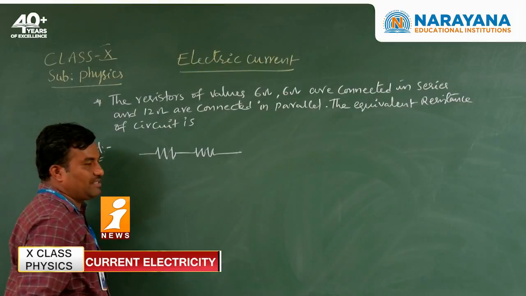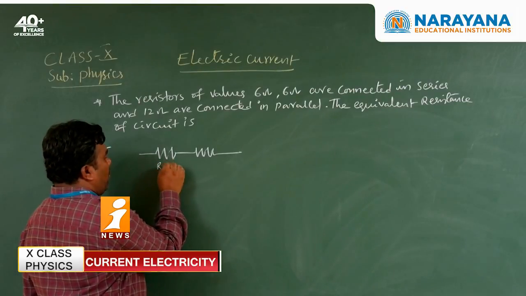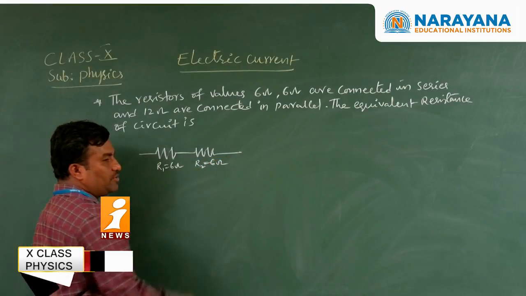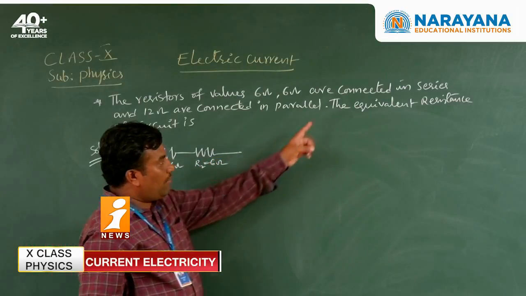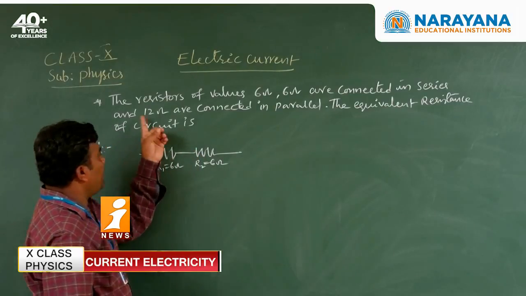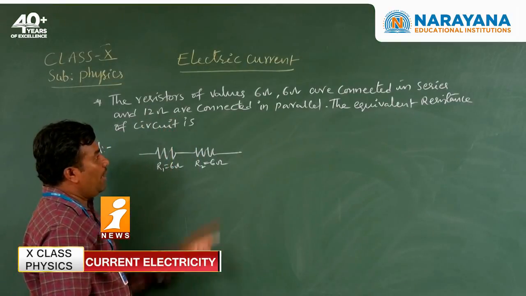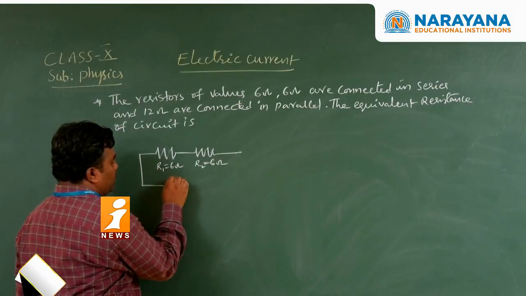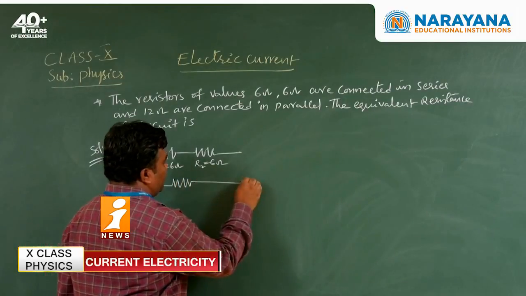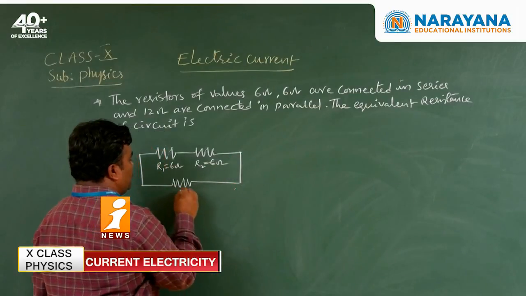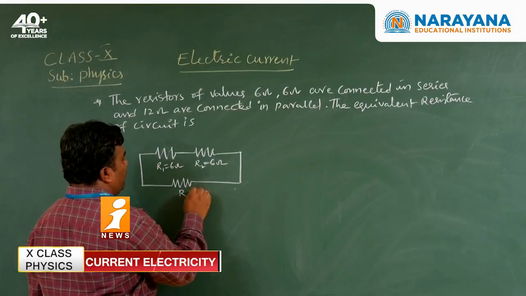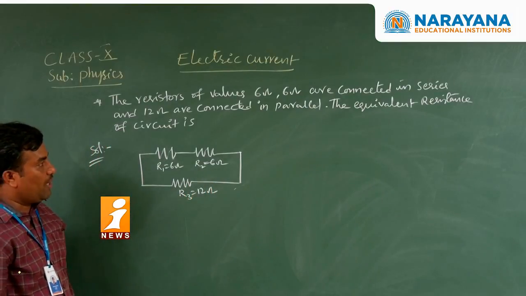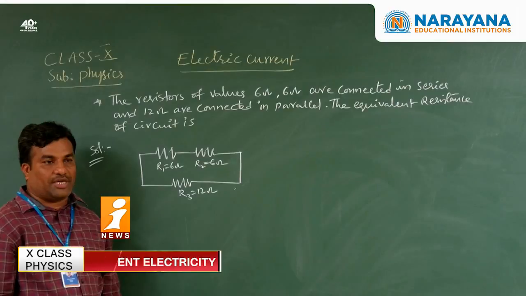First, R1 equal to 6 ohms, R2 equal to 6 ohms, connected in series, and the 12 ohms is connected in parallel. So here R3 equal to 12 ohms is the parallel combination.